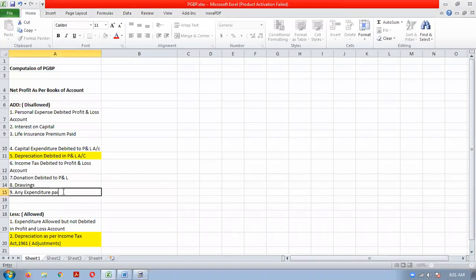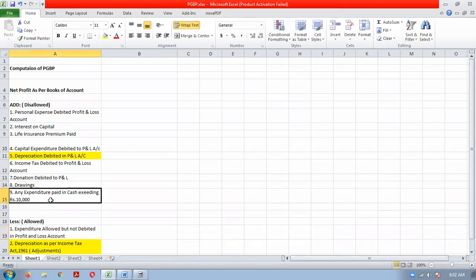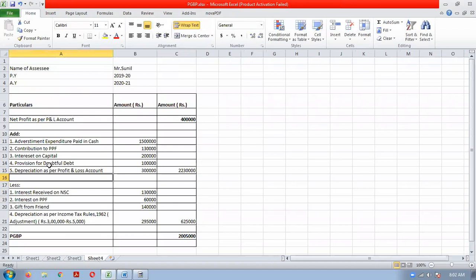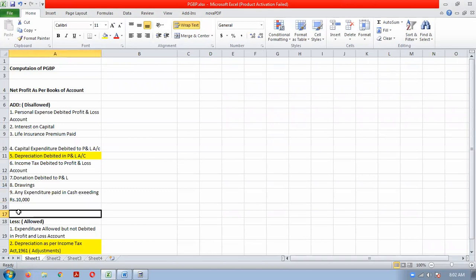Any expenditure paid in cash exceeding rupees 10,000, that we will have to add back. Any new adjustment? Yes, provision. Any provision debited to profit and loss account, that you will have to add back.